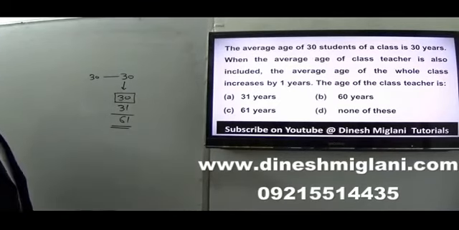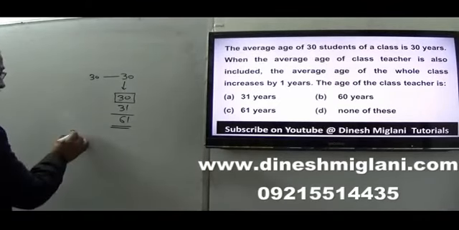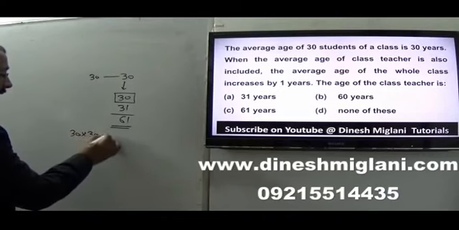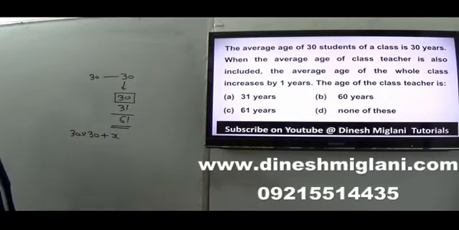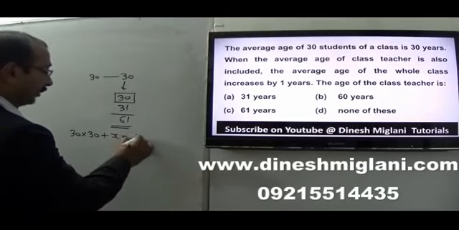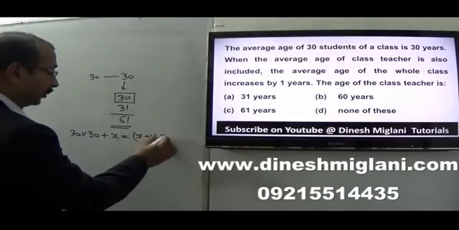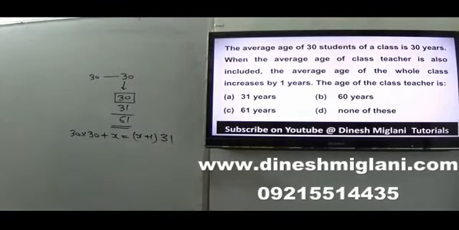But if you go with the concept, so what you can say? 30 students average is 30. Let us say age of the teacher is X, right? Now number of persons is 31. Just solve it and find the value of X. You will find that you will get X to be 61, right? Hence we can say C becomes our answer. I hope the idea is clear, right?